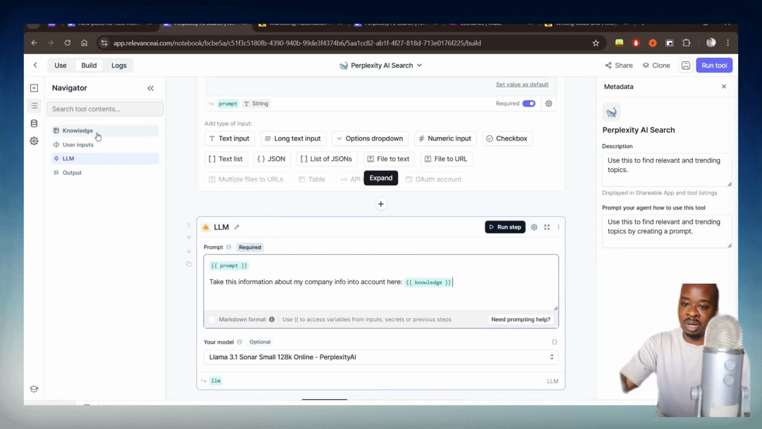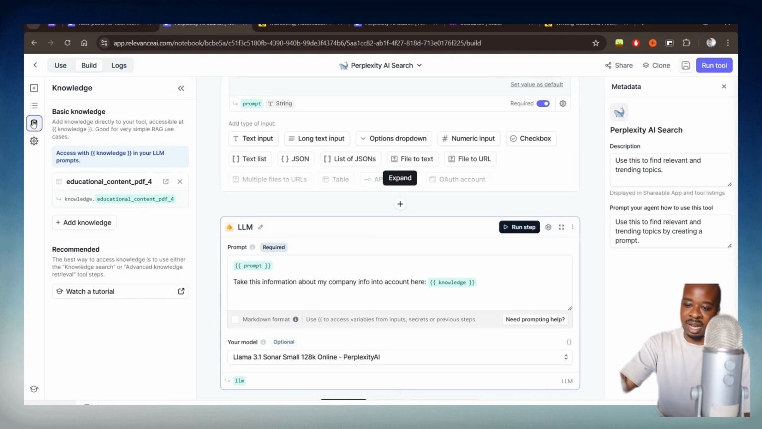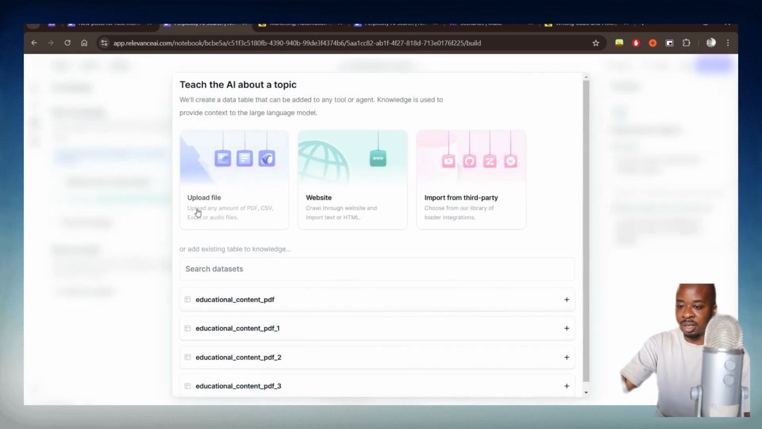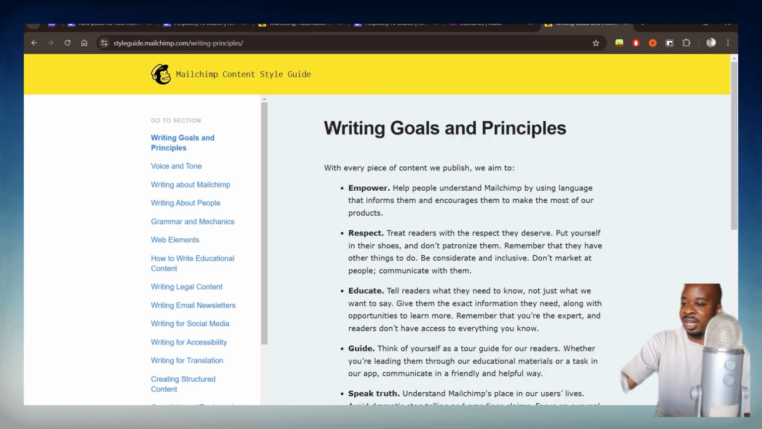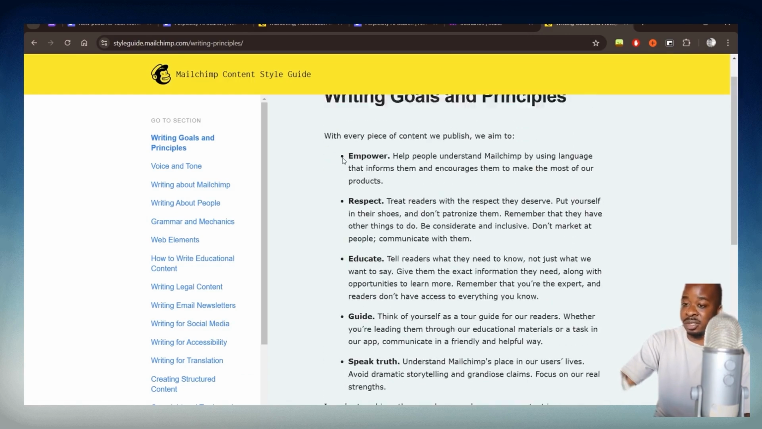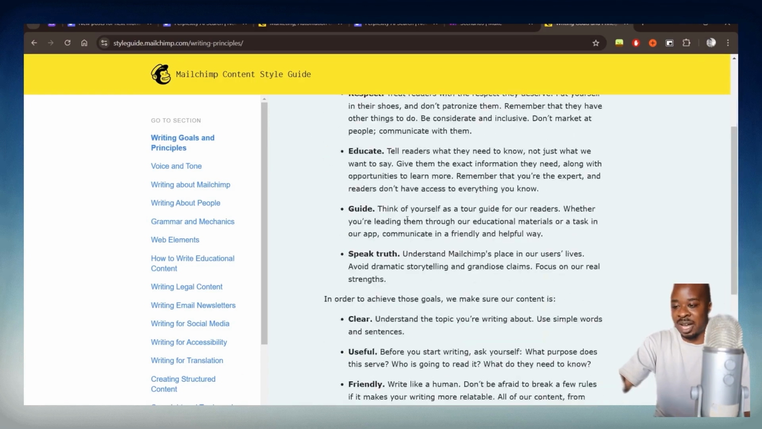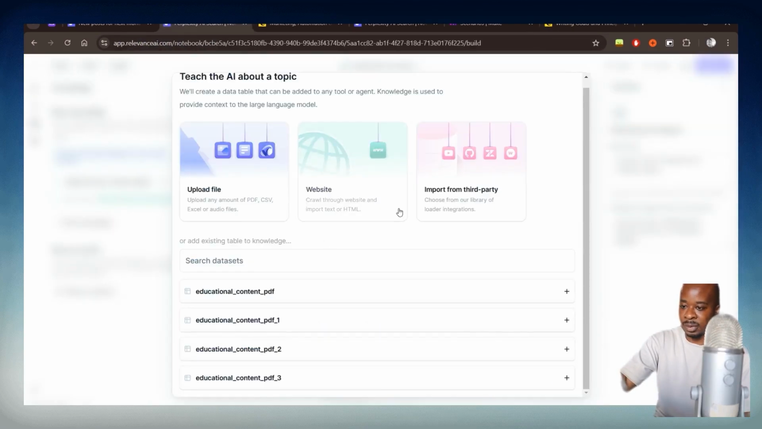So in this example, I've added the knowledge right here. So you could do that just by clicking on this icon here. You click on add knowledge and you have the option to upload PDFs. You can crawl websites, or you can import it from third-party content as well. And here are a few of the PDFs that I've uploaded here. And all I did was create PDFs of some certain sections of MailChimp's content style guidelines here as well. And then once I got the PDFs, I simply uploaded the file.